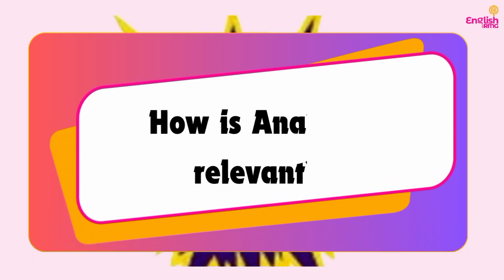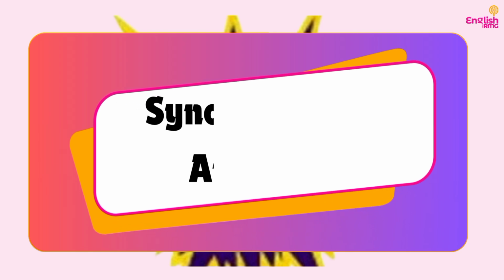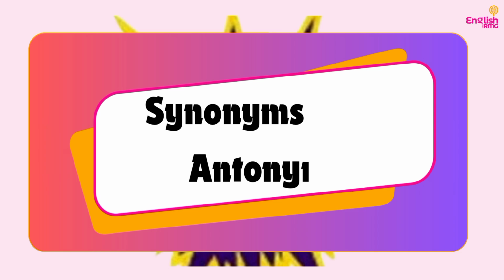Do you understand? So now let's move on to how analogy is relevant to answering your WASSCE questions on synonyms and antonyms. I said earlier that synonyms and antonyms are forms of what? Analogies, just as you've seen in the examples given previously.